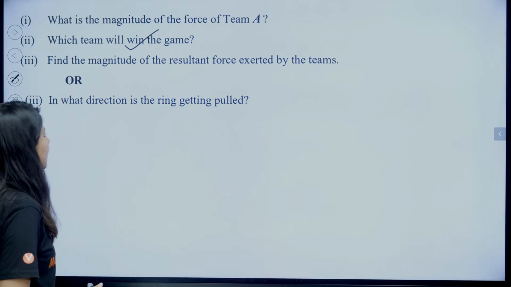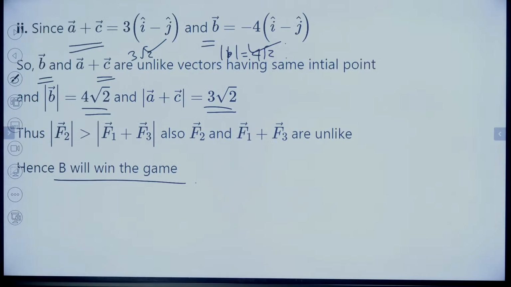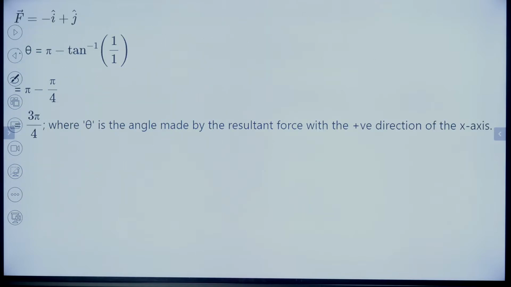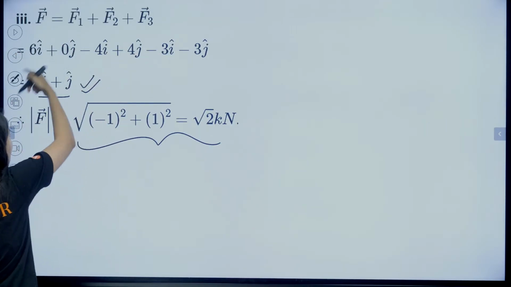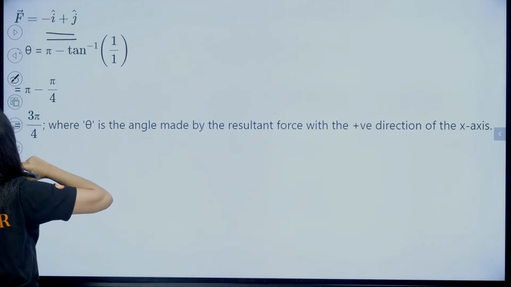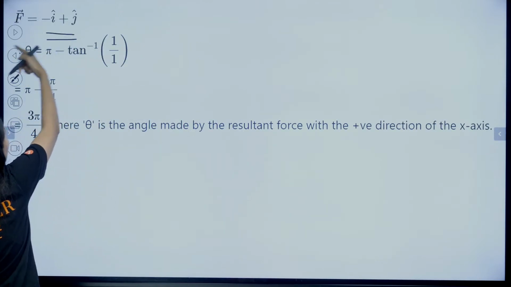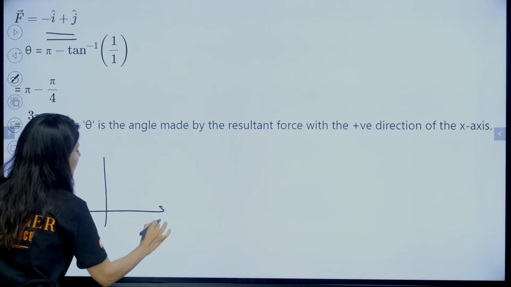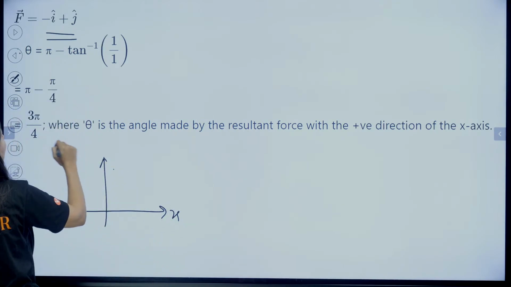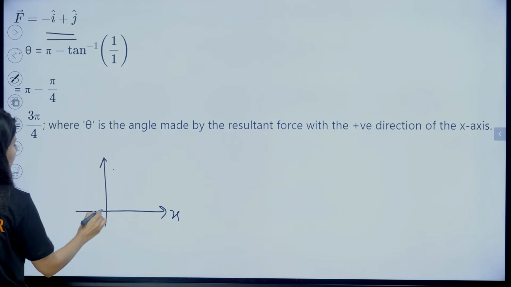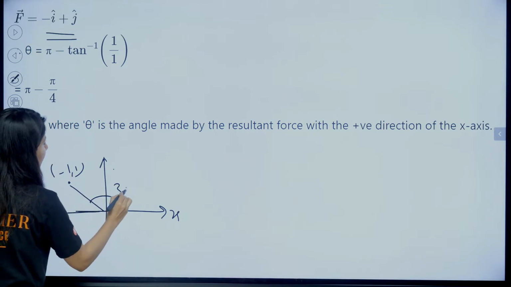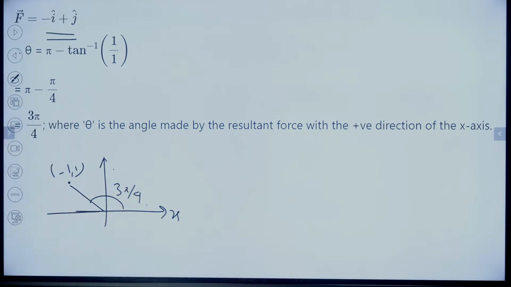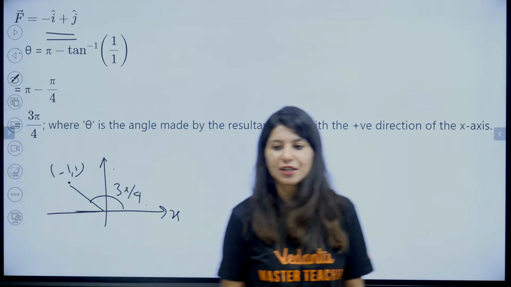In which direction is the ring getting pulled? So you need to figure out the direction of the resultant. The moment you add all three forces, this is your final force, and its direction is what you need to figure out. The direction with respect to the x-axis, this is minus 1 comma 1. Can you see minus 1 comma 1 lies over here, and clearly this angle is 3 pi by 4. So 3 pi by 4 is the angle the resultant force vector makes with the positive direction of the x-axis.